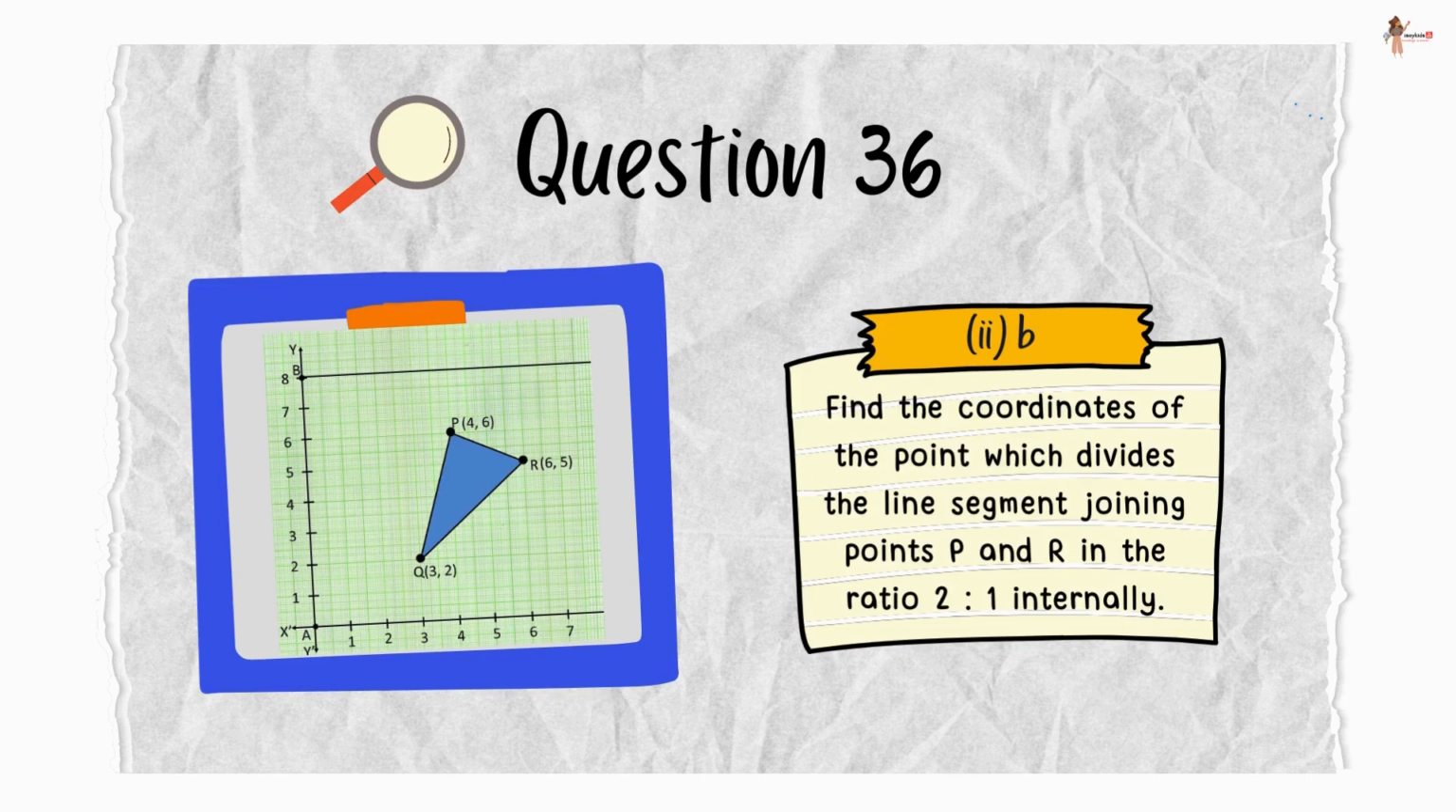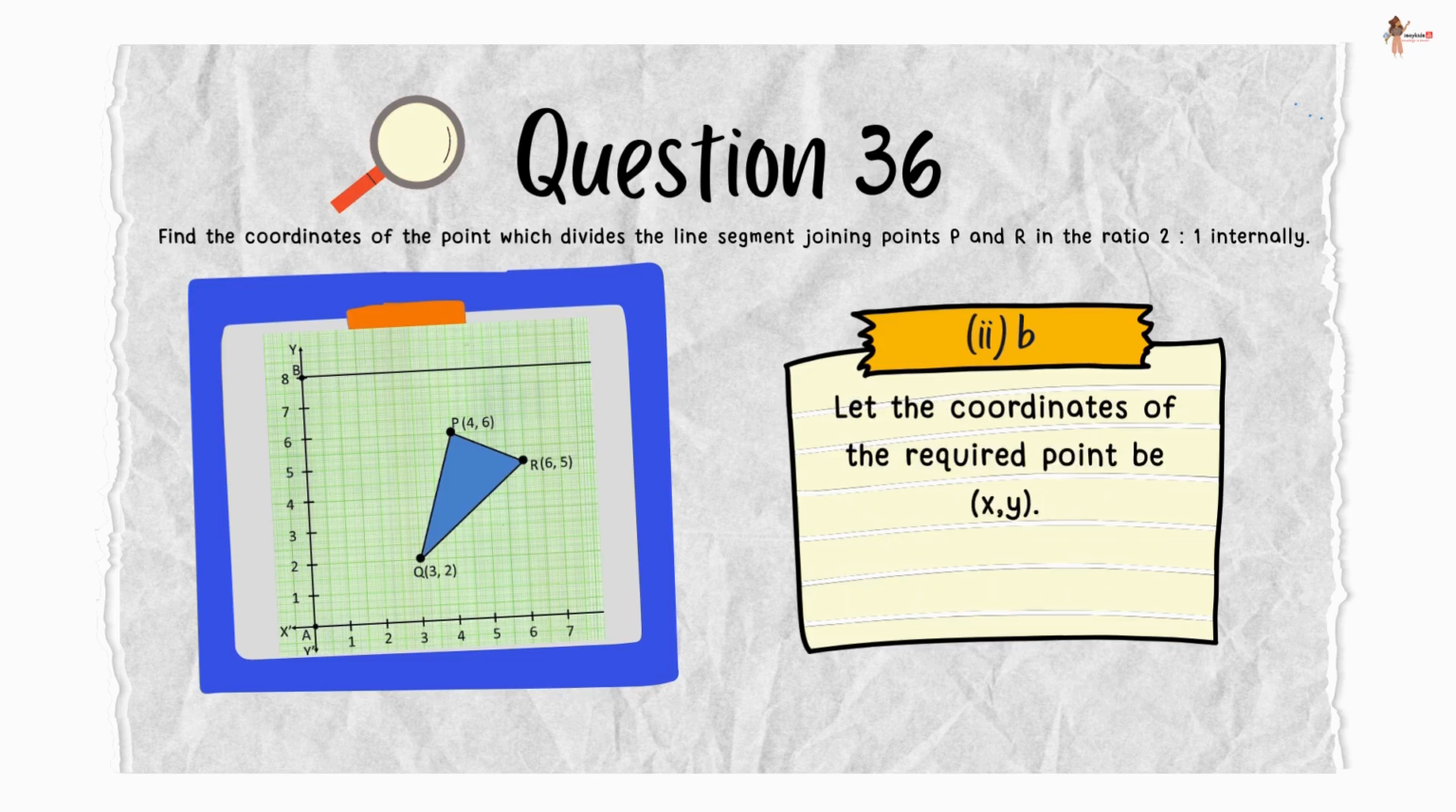Find the coordinates of the point which divides the line segment joining points P and R in the ratio 2 is to 1 internally. Let the coordinates of the required point be x, y. So the coordinates would be given by the formula mx2 plus nx1 upon m plus n is the x coordinate, and my2 plus ny1 upon m plus n would be the y coordinate.